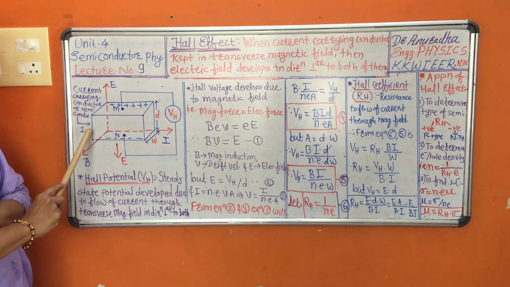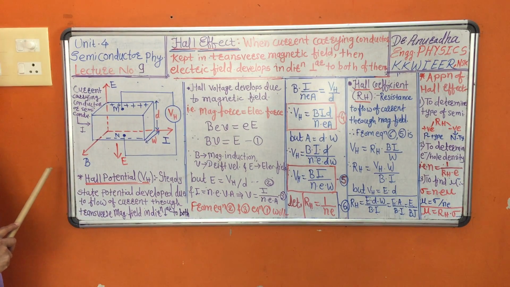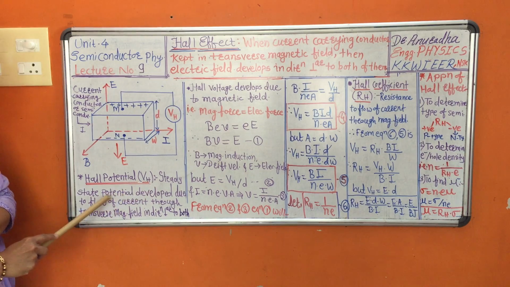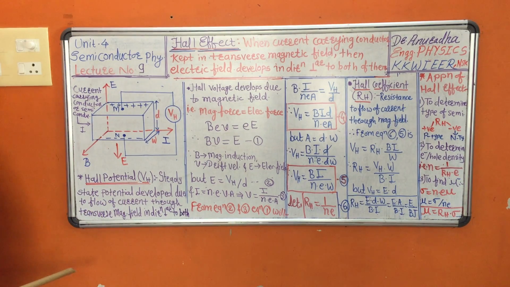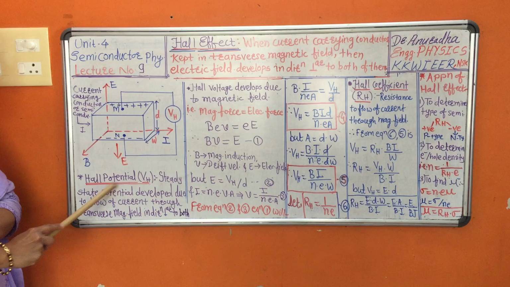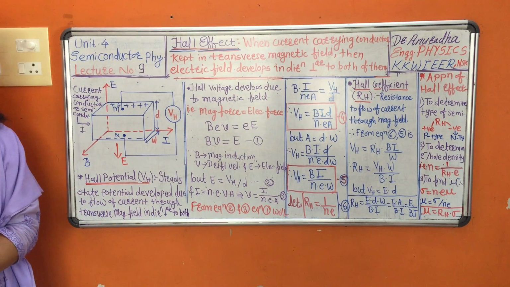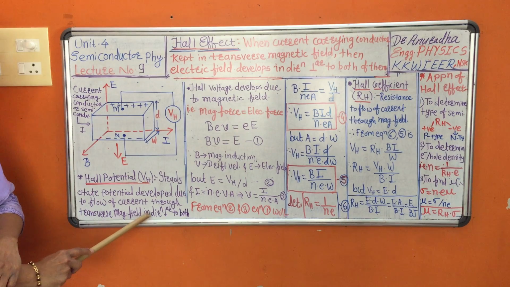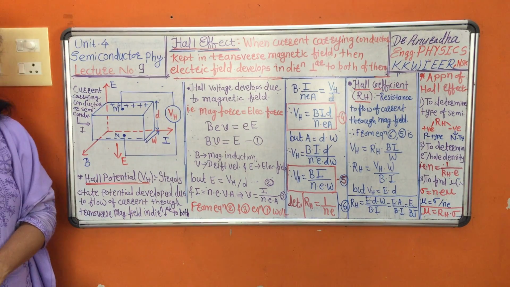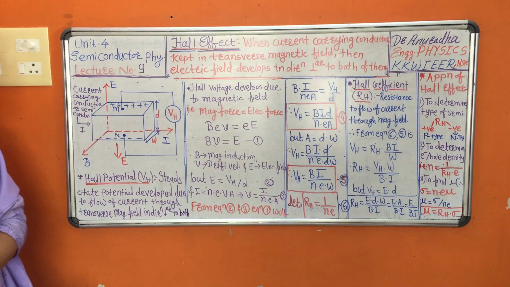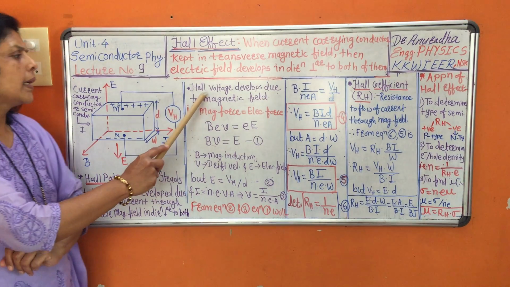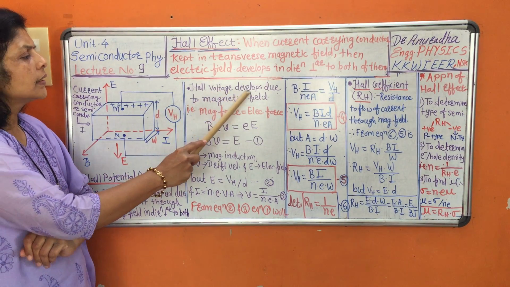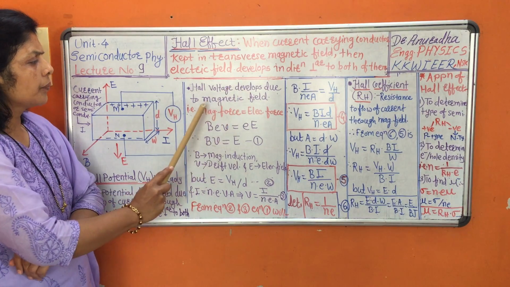It is the steady state potential developed due to the flow of current when the conductor is kept in a transverse magnetic field, in a direction perpendicular to both current and magnetic field. Hence we can say that Hall voltage is a result of the magnetic field.